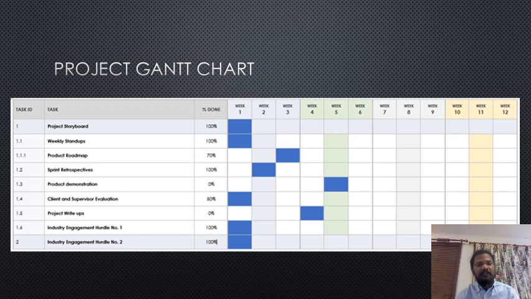And project journey. The project storyboard we have done 100%. We did it in week 1, and the weekly stand-ups we have done every week, and the product roadmap we have done in week 3, and the first sprint retrospective we started in week 2, and the product demonstration in week 5, and the client and supervisor evaluation we have done 80%, and the project with apps announcement we have done in week 4.